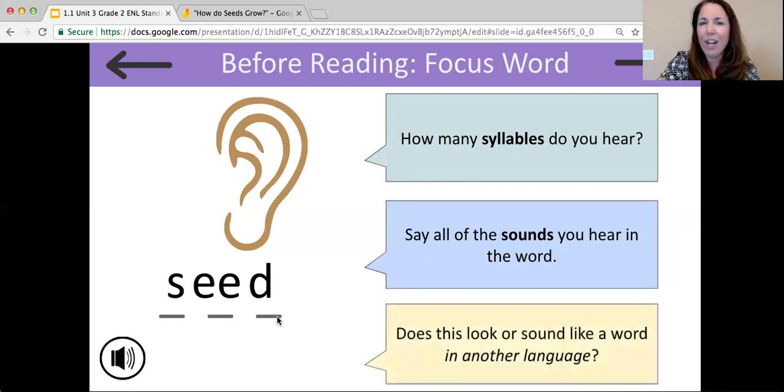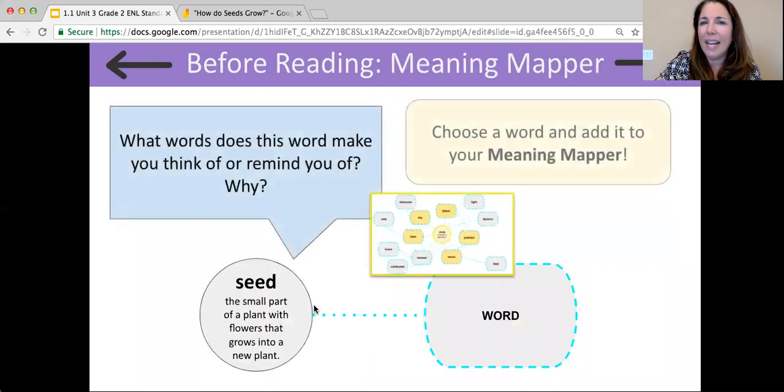So are there any other words that you know or you've heard that sound like or look like the word seed in another language? So readers, let's keep this focus word in mind and take out our meaning mappers.